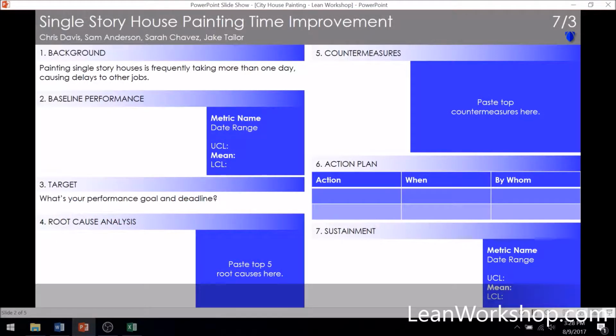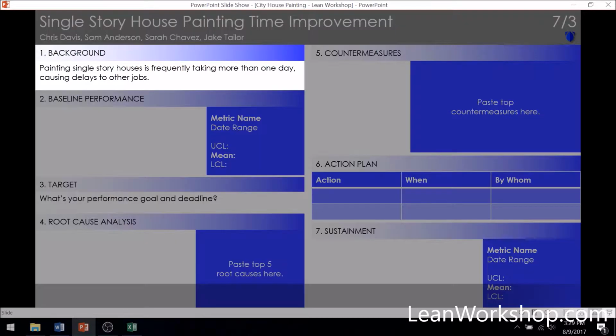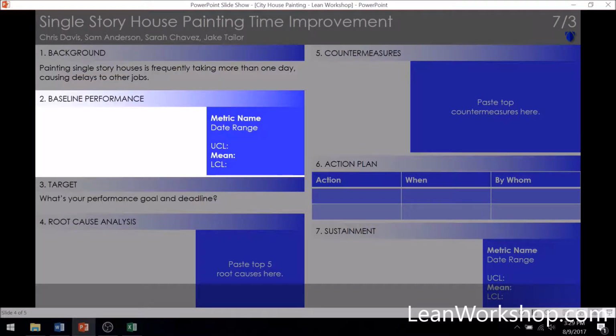Chris, with City House Painting, has just started the workshop, and in the last stage, he identified the background, the pain point. Painting single-story houses is frequently taking more than one day, causing delays to other jobs. Now, he needs to measure his baseline performance. Baseline is starting point.